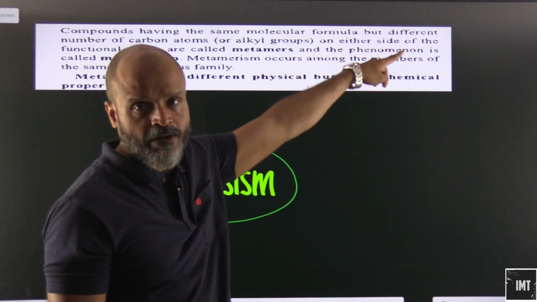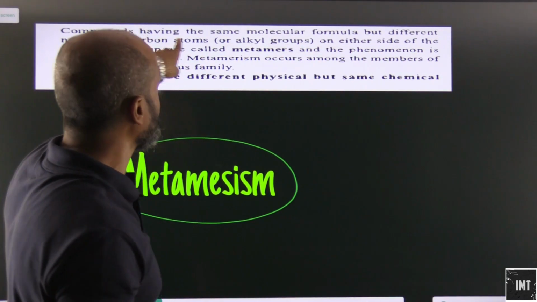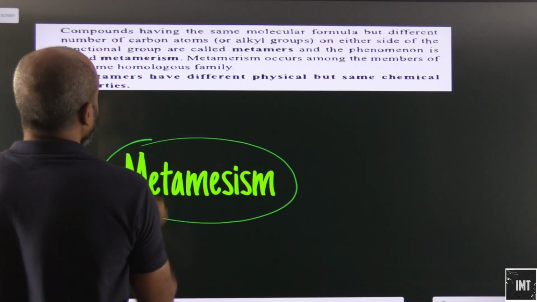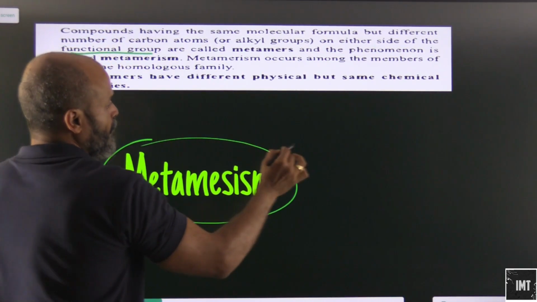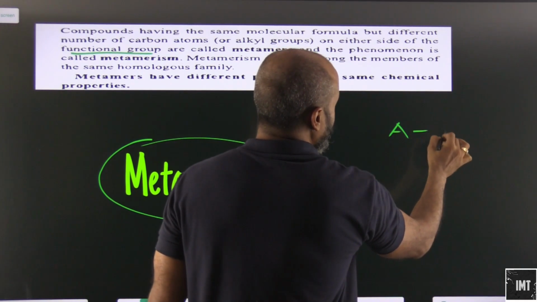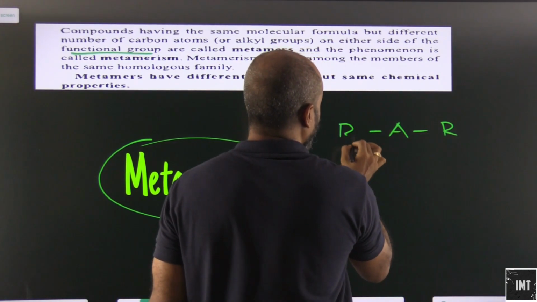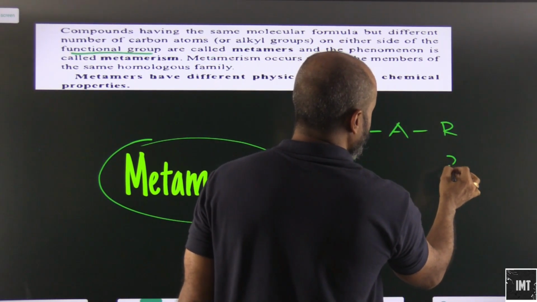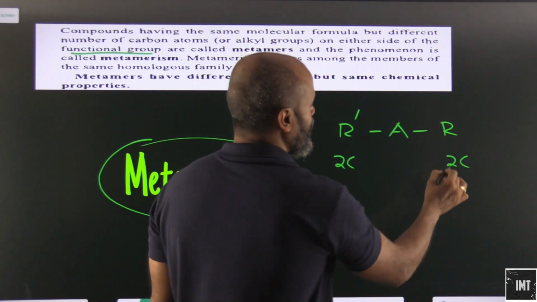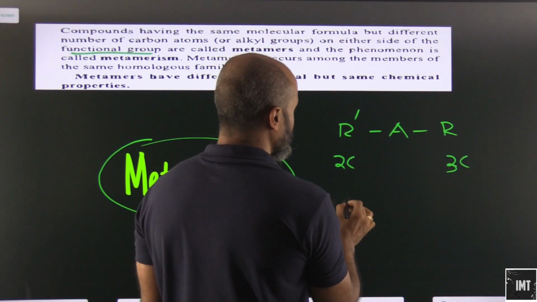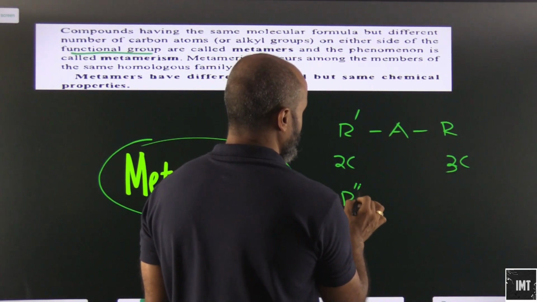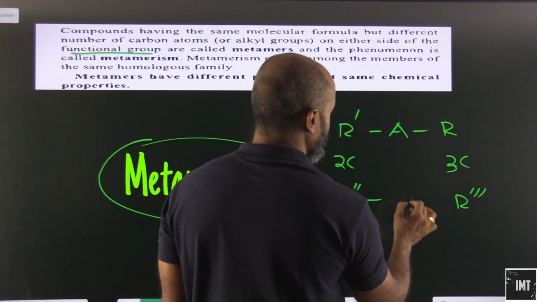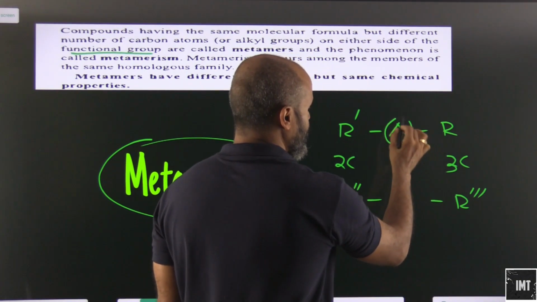Compounds having the same molecular formula but different number of carbon atoms or alkyl groups attached on either side of the functional group. For example, this is the functional group. We have here R and here we have R dash. Let's say this R dash is made up of 2 carbon atoms and this is made up of 3 carbon atoms. If we change the ratio here, let's say we make this as R dash and this is R double dash, we keep the functional group the same.